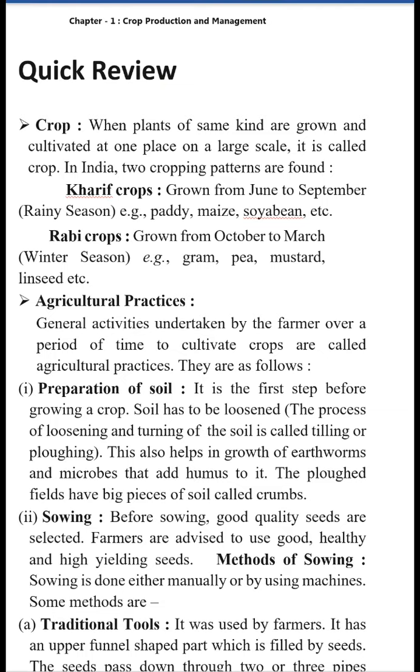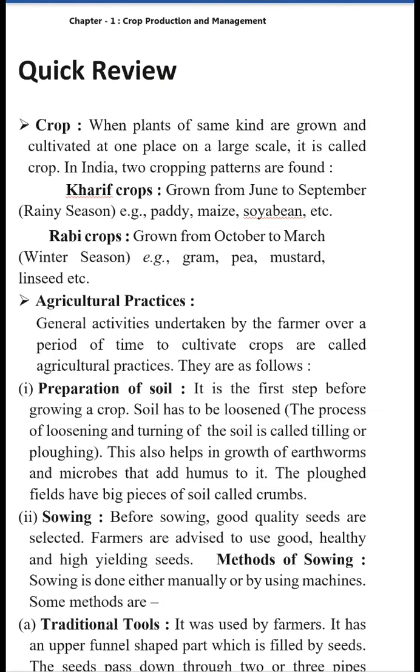This is a one shot revision video of chapter number 1, crop production and management, of class 8 subject science. We will take a quick review of the chapter. We know that we require food for energy, and the food comes from plants and animals. We will study the first topic, that is crop.